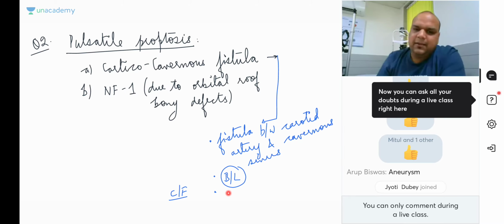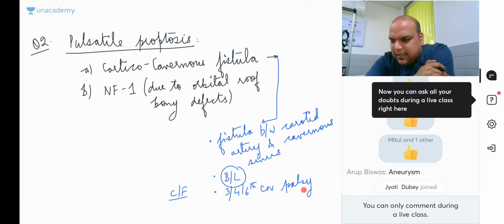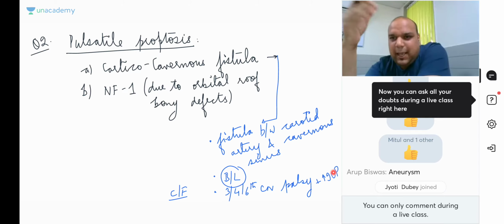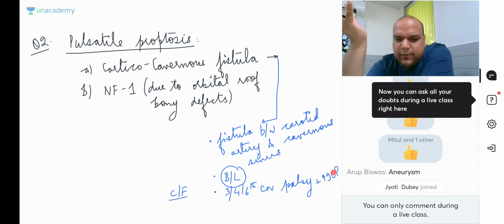It will present with third, fourth, and sixth cranial nerve palsy. Plus, there will be raised intraocular pressure. Why will there be raised intraocular pressure, everybody? Because of keratico-cavernous fistula, episcleral vein pressure will increase. If the episcleral vein pressure increases, it will lead to blockage of trabecular outflow, and thus it will increase the intraocular pressure. Okay, everybody, that's your simple answer.